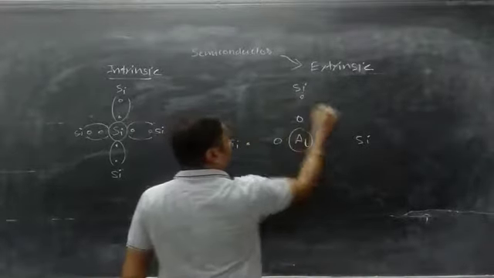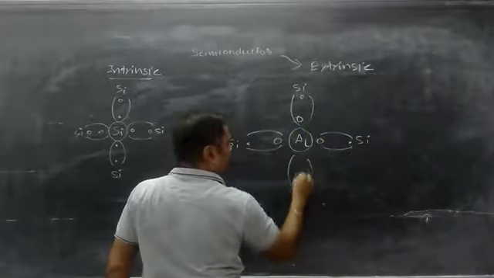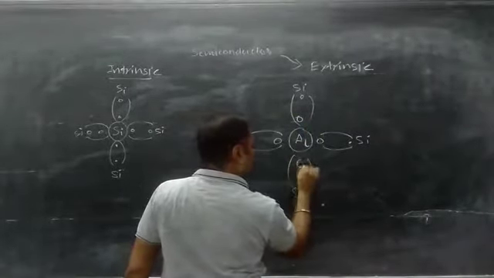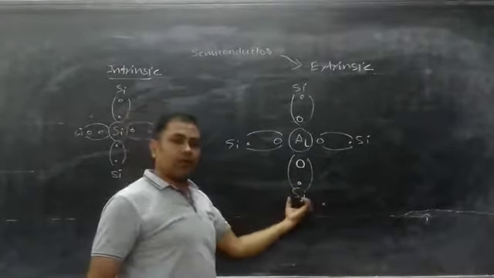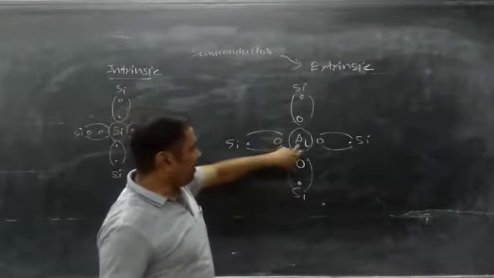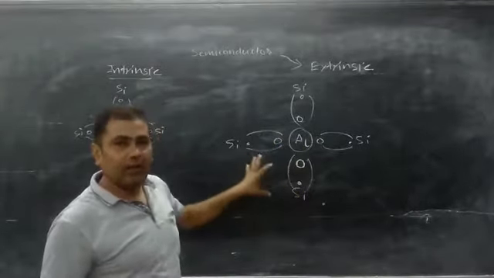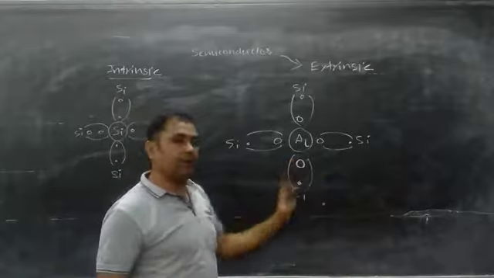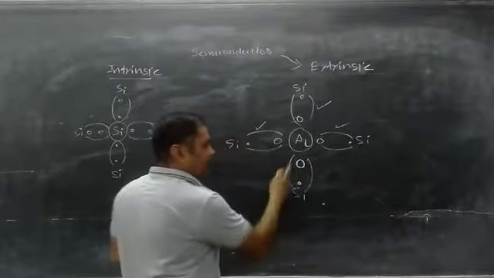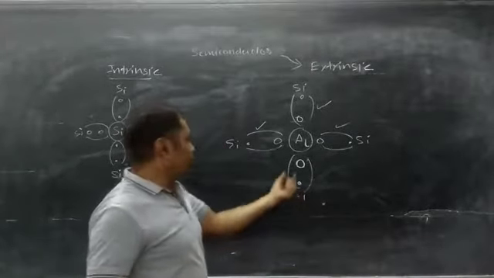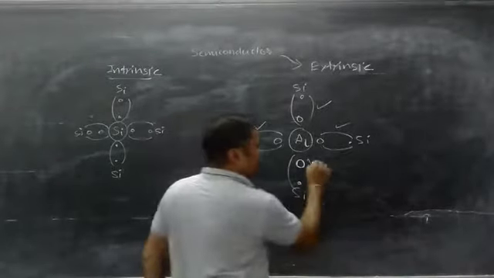There will be a formation of covalent bonds with only 3 neighboring atoms, and one covalent bond will remain unfilled. So here there is a vacant space, which will not bond with the fourth silicon atom. In this way, if aluminum, a trivalent impurity, is doped into the pure silicon crystalline material, such bonding will be formed. This is a covalent bond, this is another, this is the third one, and one bond is not completed here. So one electron is absent here, and the absence of an electron is called a hole.